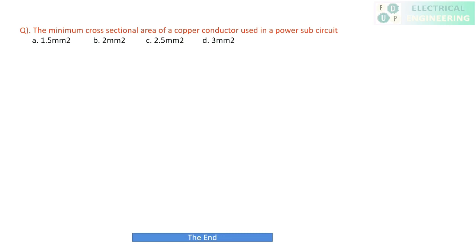The minimum cross-sectional area of a copper conductor used in a power sub-circuit. Sorry, it is a mistake. Instead of copper, this is actually aluminum. So the minimum cross-sectional area of aluminum used for a power circuit is 2.5 mm square.